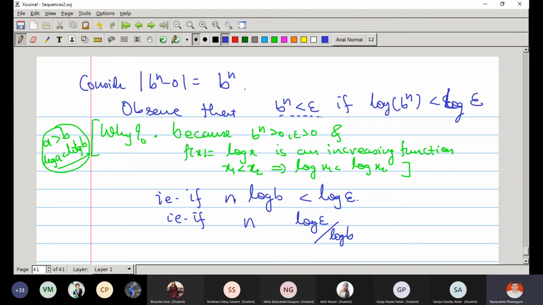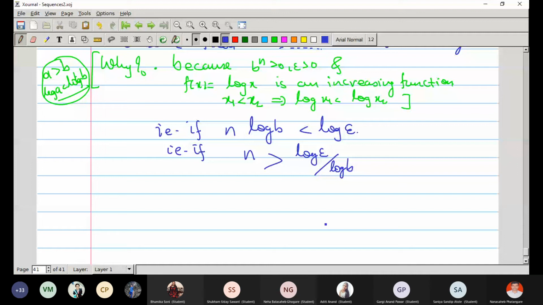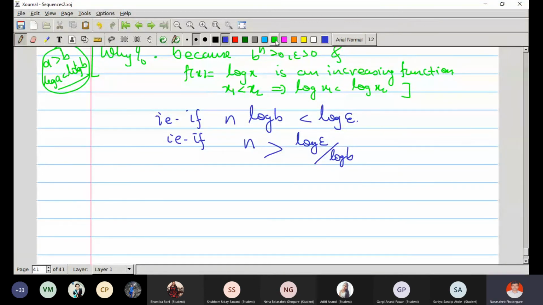But actually the fact is greater than. Why? See, very simple things you should observe. Where is b? b is less than 1, and there log b is negative. Yes, sir.